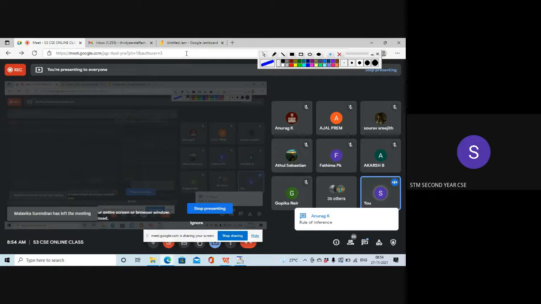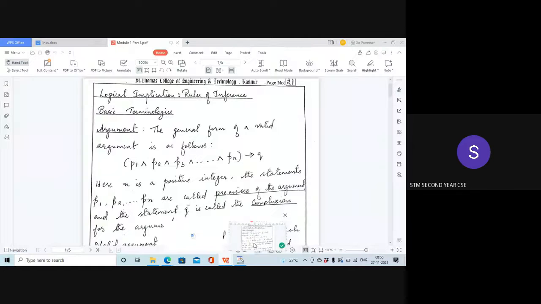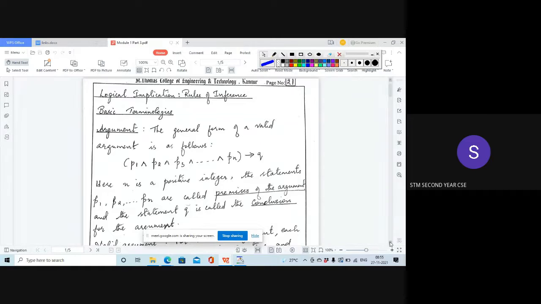Rules of inference. Yes, we had studied certain points in that, isn't it? What are those important points? We studied what an argument is. An argument means you will be given a set of statements, and these set of statements are called premises. Here we have P1 as one premise, P2 as another premise, P3 another premise, etc. We are given n premises, and each of these premises means a condition or a statement.